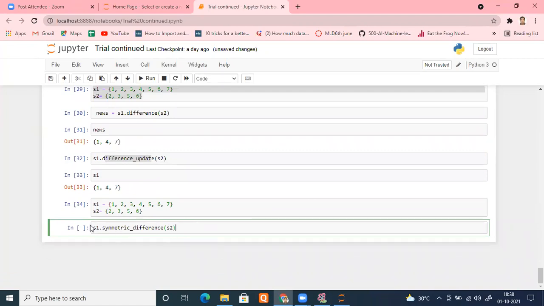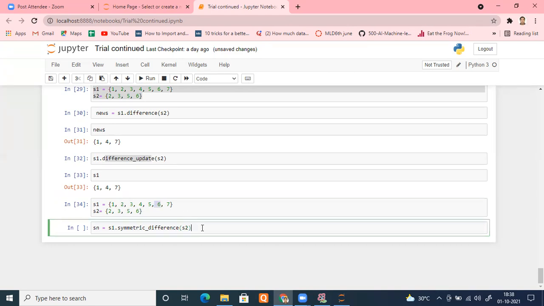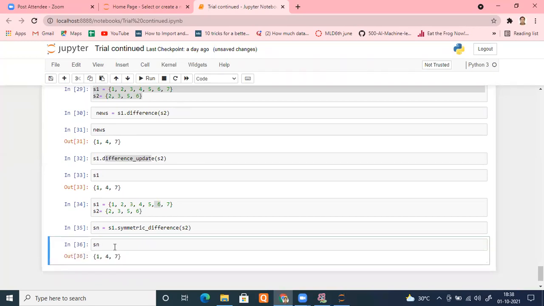So it will return. Let me save it somewhere else. Suppose Sn is the name of that. So it should have uncommon elements. What are the uncommon elements? 2, 3, 5, 6 are common here. So only 1, 4, and 7 will be written in Sn. Let me run that. Is it fine, everyone? Yes, sir.